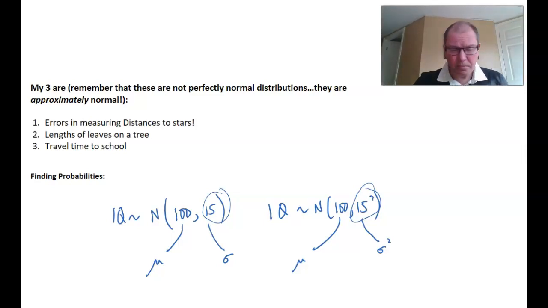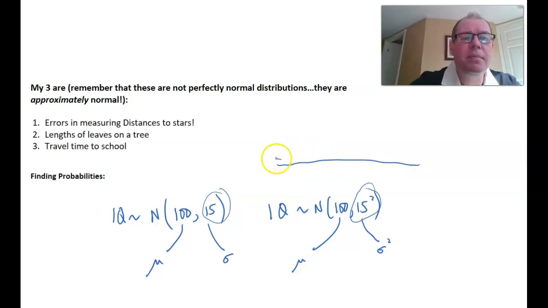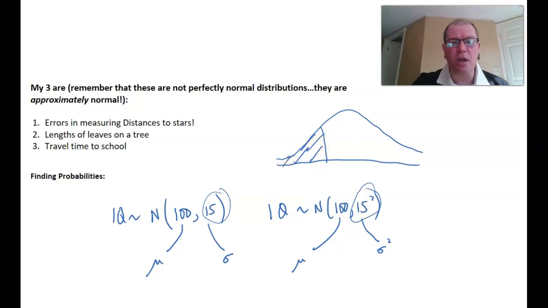Now, the problem is, we know that under a normal distribution curve, if I draw one quickly, we want to find the probabilities, which are the areas under the normal distribution curve. But every normal distribution curve is different. So errors in measuring distance to the stars will not have a mean of 100 and a standard deviation of 15. Lengths of leaves on a tree will be different. Travel time to school will be different. So the problem is, how do we work out these areas when we've got so many different normal distributions?